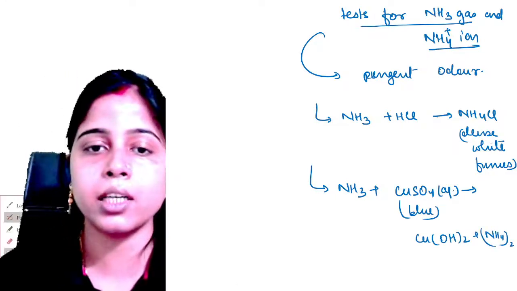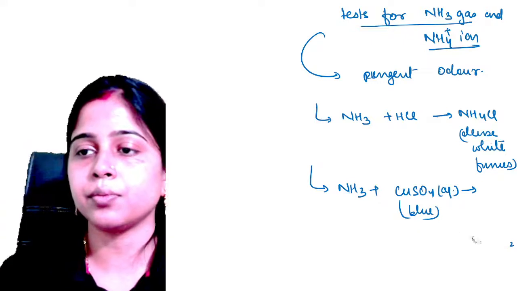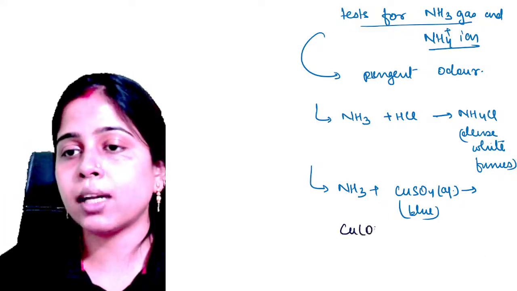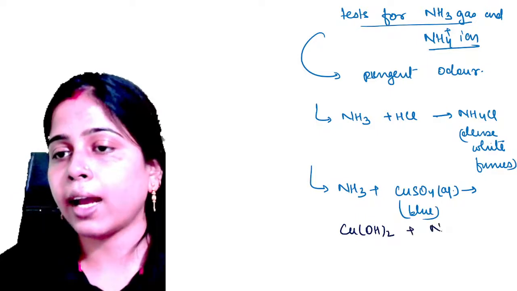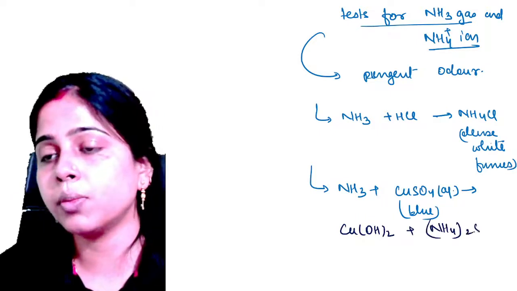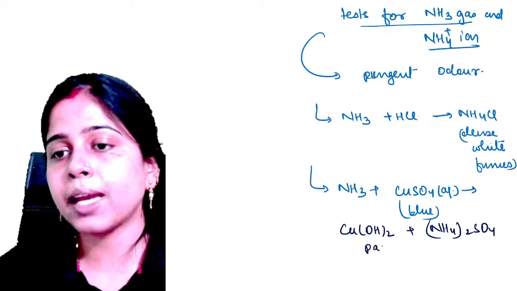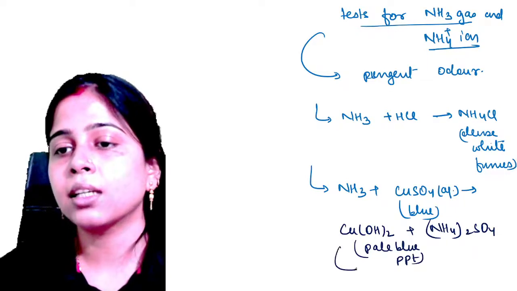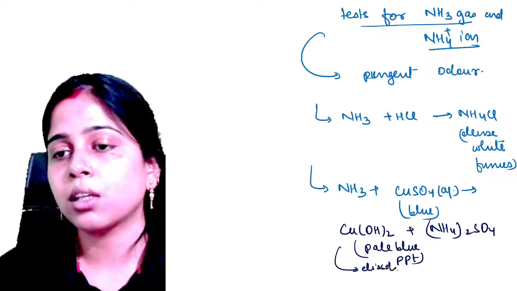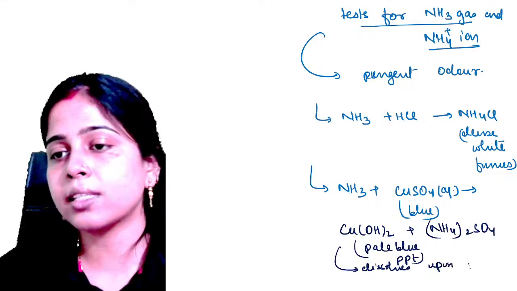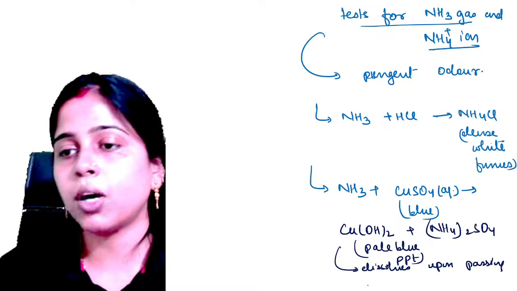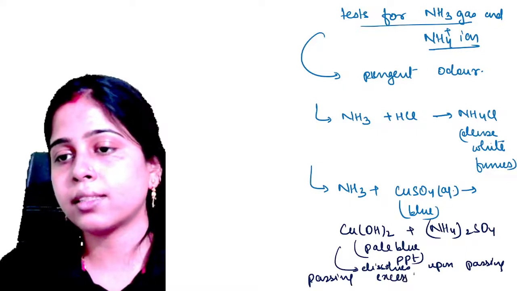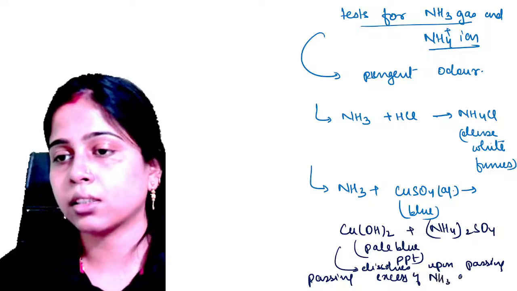Let me write it clearly for you. Cupric hydroxide is formed and ammonium sulfate is formed. So this is a pale blue color precipitate which dissolves upon passing excess of ammonia gas.